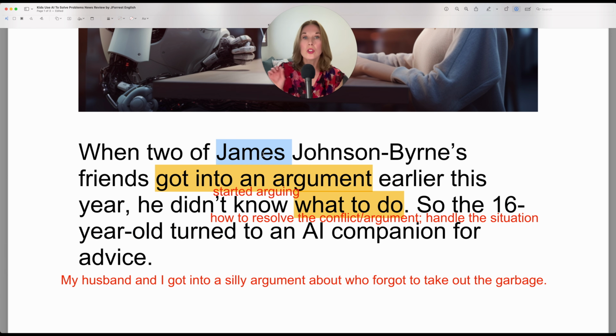So you would say James is 16 years old. And in that case, years would have an S on it. That's how you say your age. 16 years old. But in this case, the 16-year-old, this functions as an adjective. So you don't add an S to year because adjectives don't have a plural form.